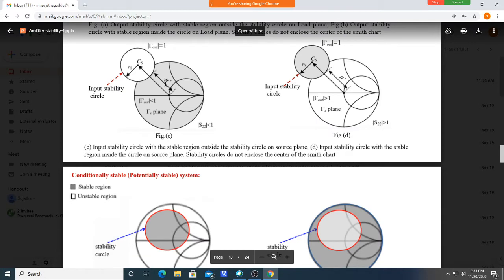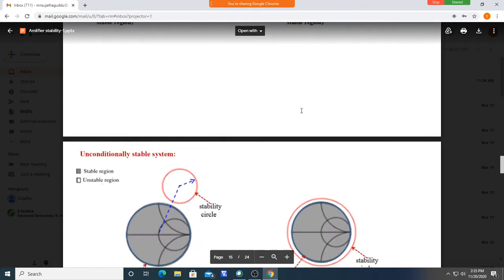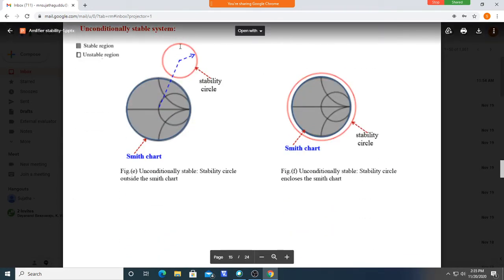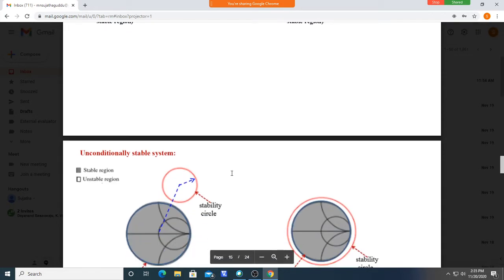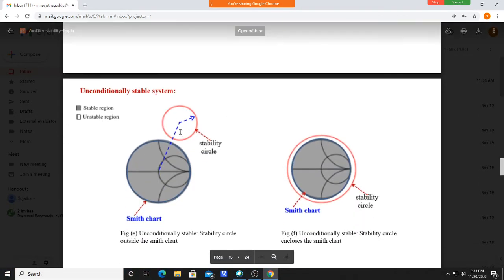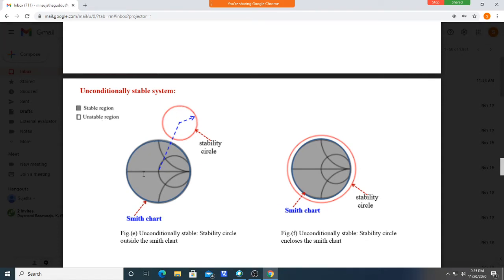But here, for this stability circle, only a part of the circle is enclosing the Smith chart. See here, only this part is enclosing the Smith chart. In some cases, after drawing, the stability circle may be outside the Smith chart. Depending upon the problem, you calculate the values of CS and RS and draw the circle. The circle is outside the Smith chart, not enclosing it at all.